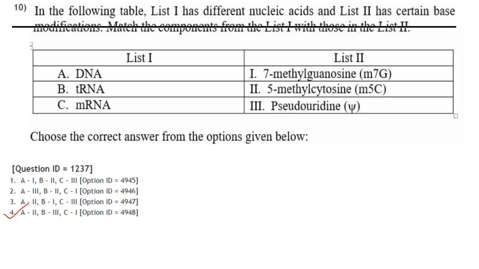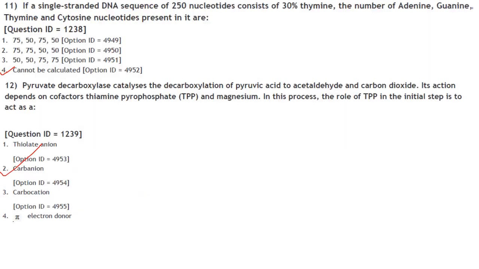Then next one. In the following table, list 1 has nucleic acids and list 2 has certain base modification. Match the components from list 1 with those in list 2. So DNA is 5-methyl cytosine, tRNA is pseudouridine, and mRNA is 7-methyl guanosine. So answer is option 4, that is A2B3C1.